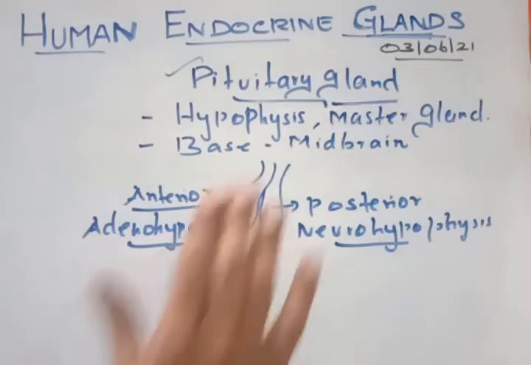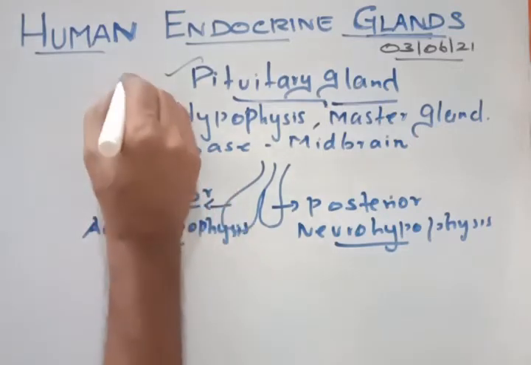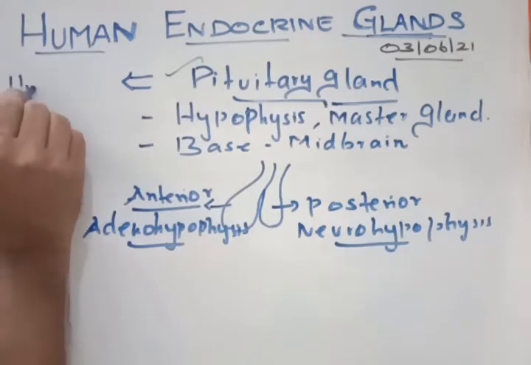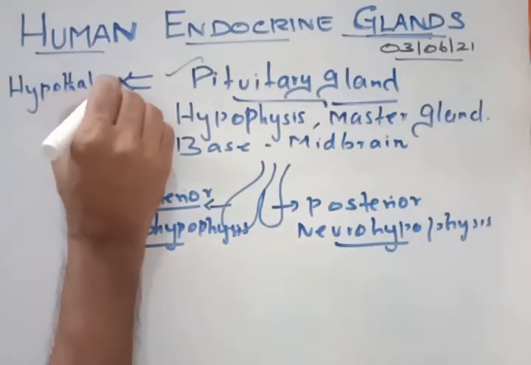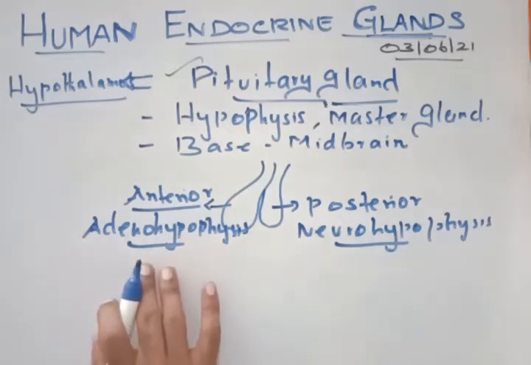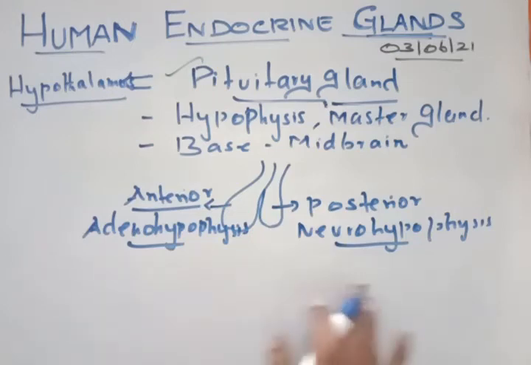The pituitary gland is called the master gland, but the pituitary itself is controlled by a very important structure in the brain called the hypothalamus. The pituitary controls all the other glands in our body, that is why it is called the master gland, but the pituitary itself is controlled by the hypothalamus.